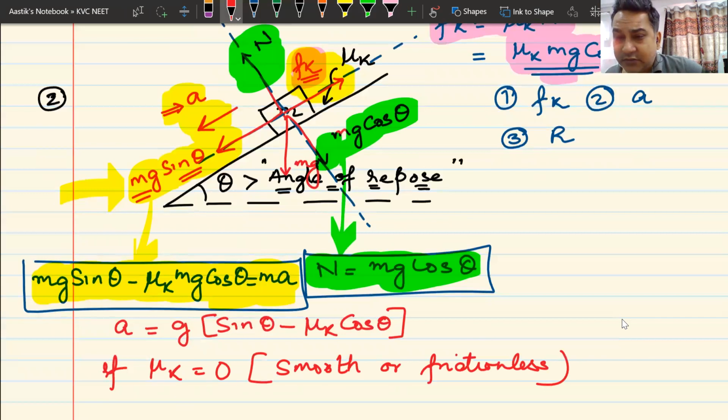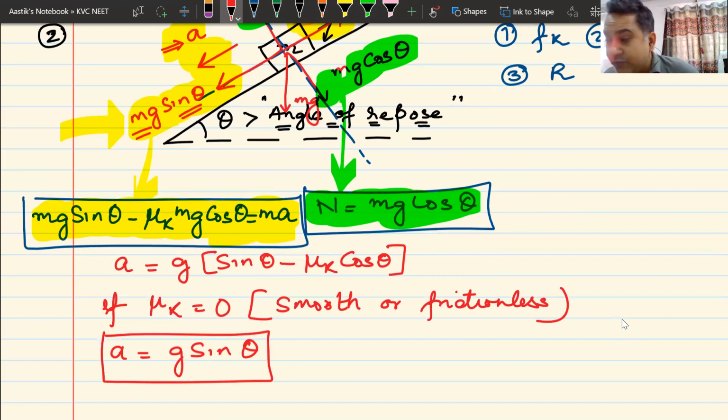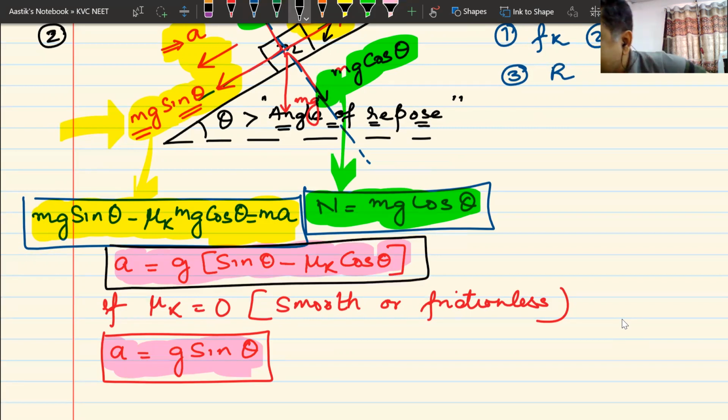That becomes the case of a smooth surface. Your acceleration is simply equal to g sin theta. So we have now covered both the cases. If you can remember this formula, acceleration is g sin theta minus mu k cos theta. If you put the value of mu k as 0, you will get the answer for a smooth surface.